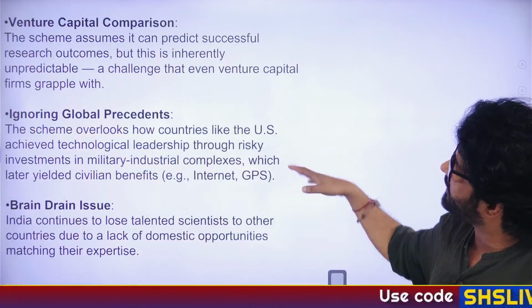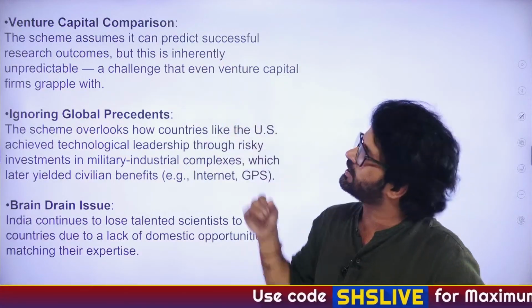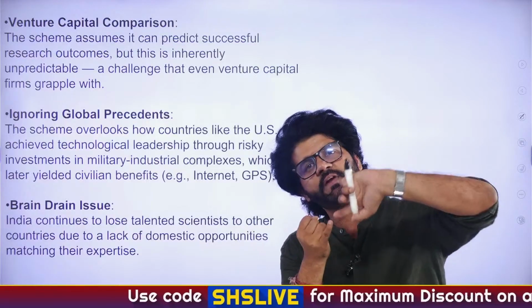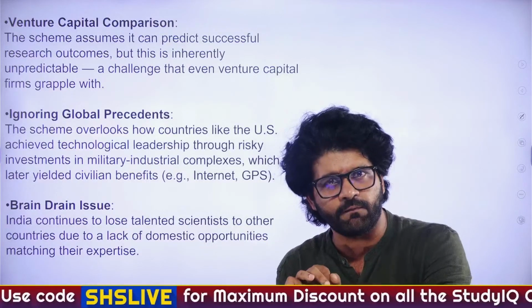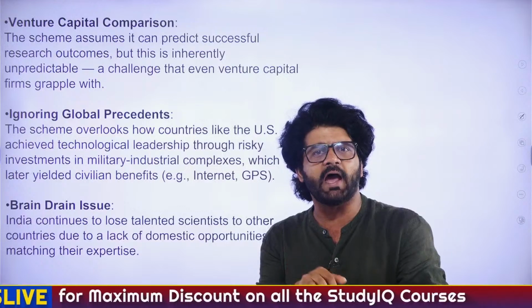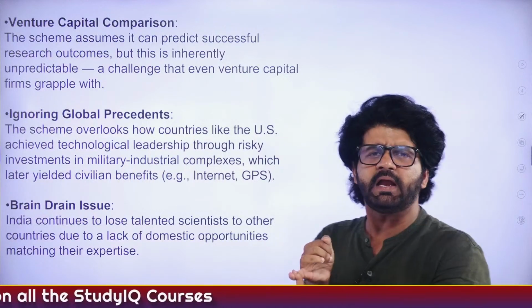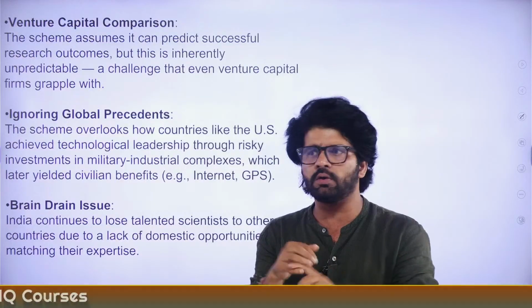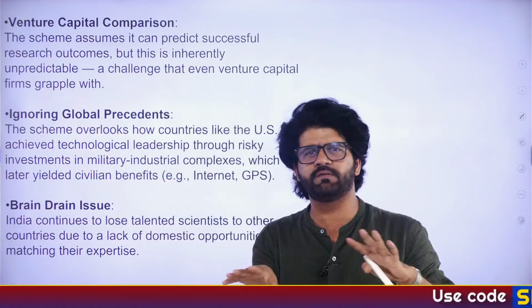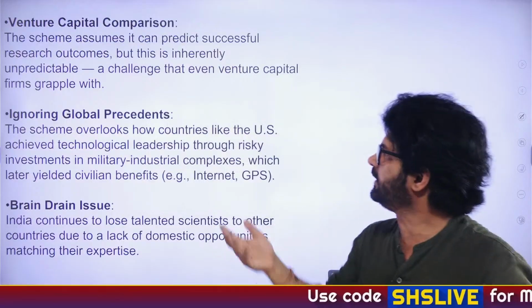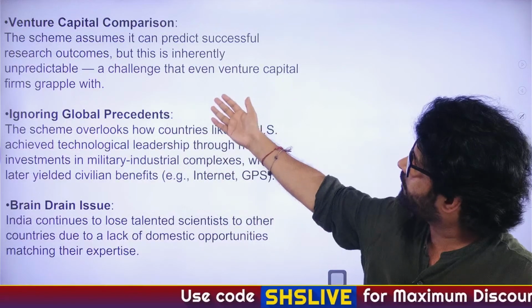Venture capital comparison. The scheme assumes that it can predict successful research outcomes. Even if you are giving funding from TRL4 level, it's not a guarantee that TRL4 will reach TRL9, successful operation. It's very unpredictable, this research market. It's all hit and fail. The fail ratio is higher, obviously. So it is a challenge that even venture capital firms grapple with.